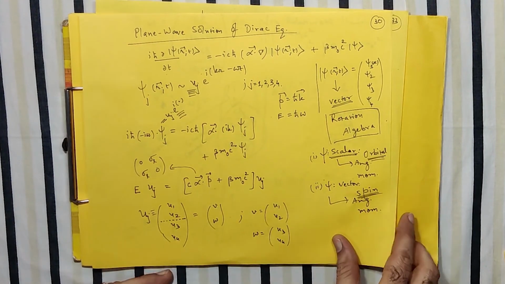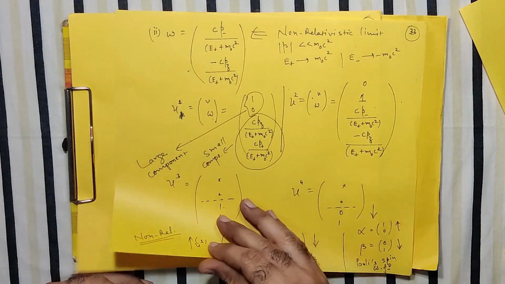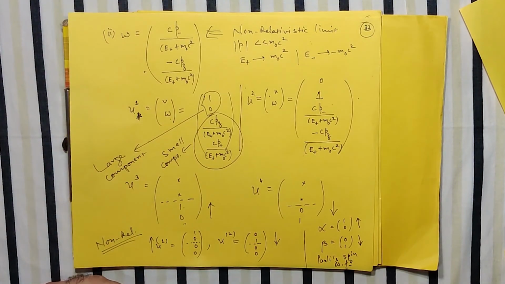So this derivation, apart from the physics involved in it, gives you the importance of the Dirac equation. Based on that, we try to understand the concepts of positive and negative energy, which is very interesting. Okay?